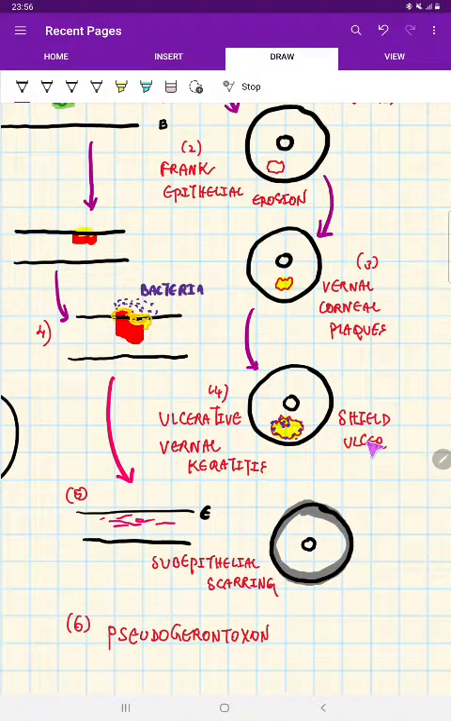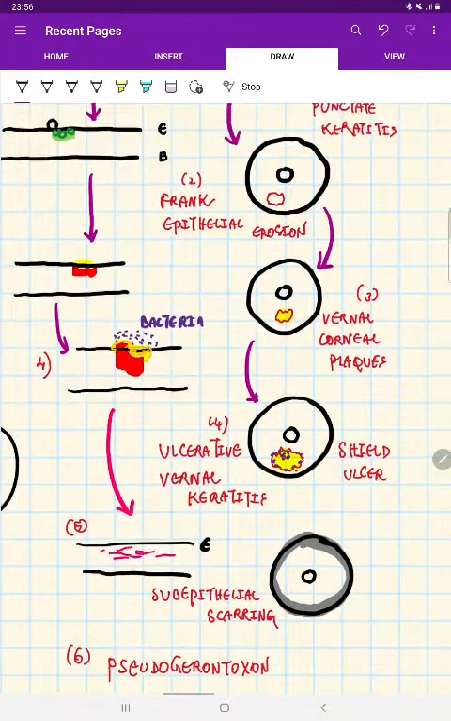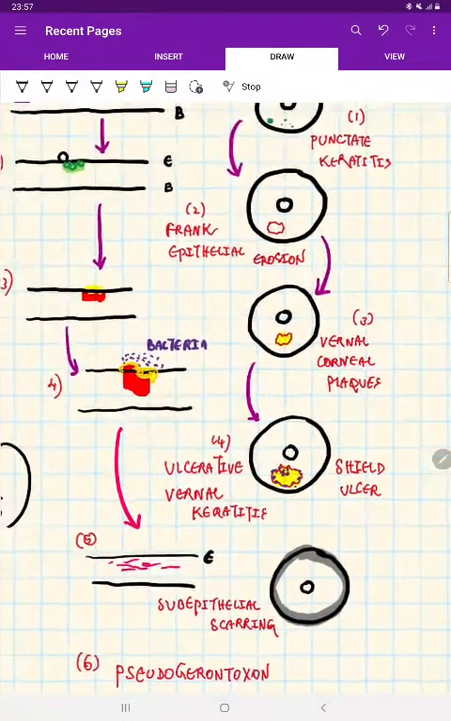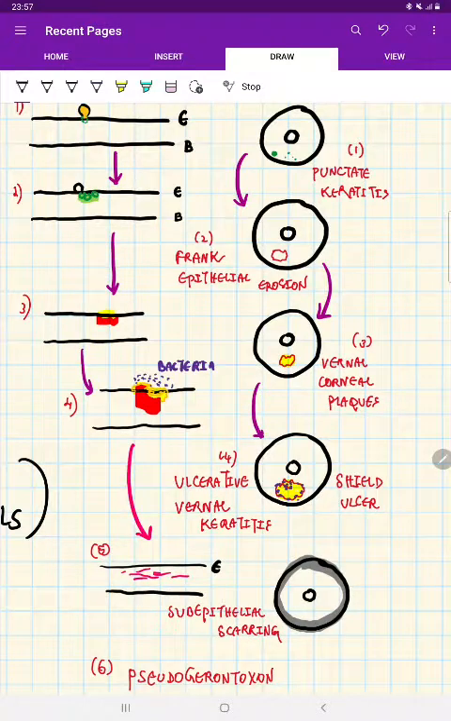When there is ulceration, what happens? There is healing. That is subepithelial scarring. Remember, all of these are taking place, see, this is epithelium, this is Bowman's. Everything is above Bowman's. Everything is happening above Bowman's. So the scarring is subepithelial scarring. But what happens every time this is happening?